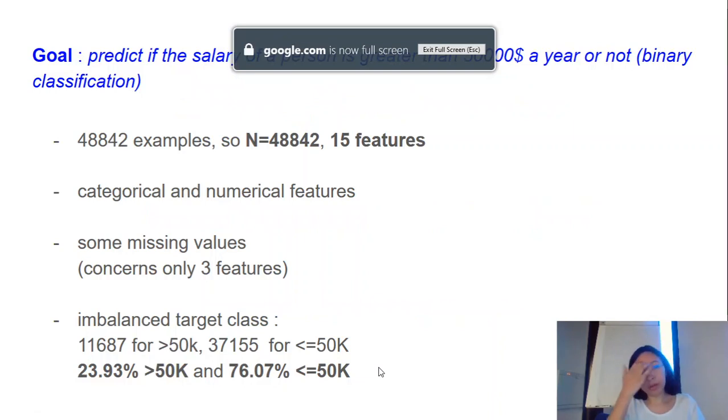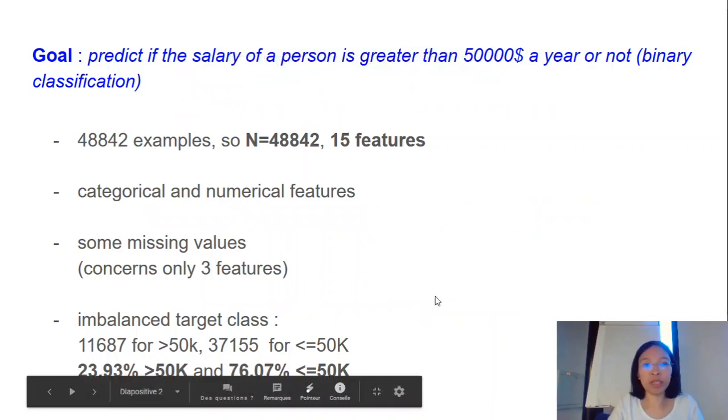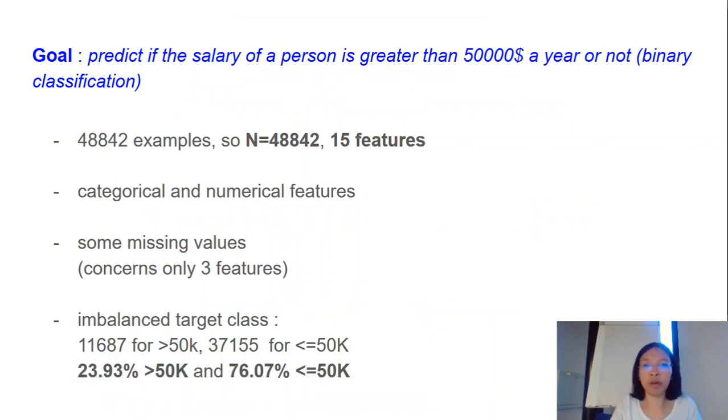Okay, so the goal is to predict if the salary of a person is greater than 50,000 a year or not. So here we have a binary classification task. We have more than 48,000 examples, and we have 15 features. We have categorical and numerical features. We have some missing values, so it concerns only 3 features. We will see more details later.